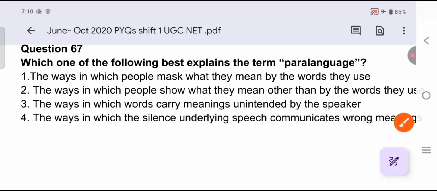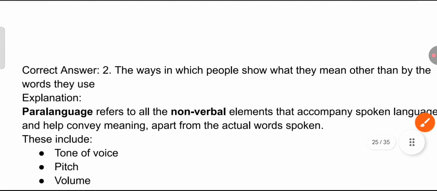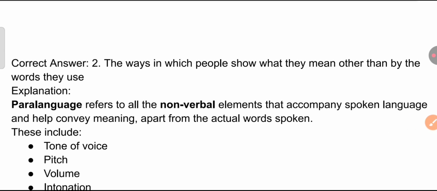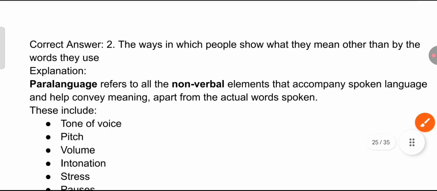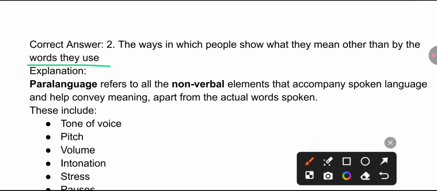Okay, so the correct option was option 2, the ways in which people show what they mean other than by the words they use. Simply, paralanguage refers to all the non-verbal elements that accompany spoken language and help convey meaning apart from the actual words spoken.